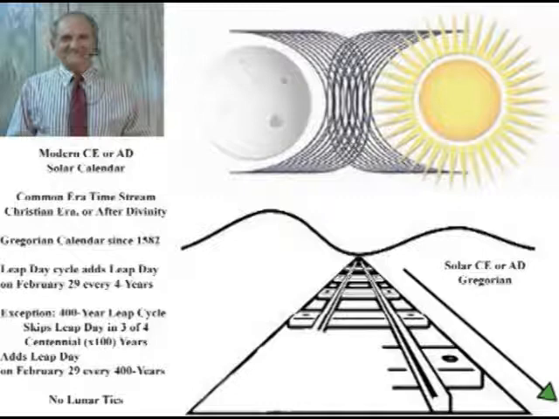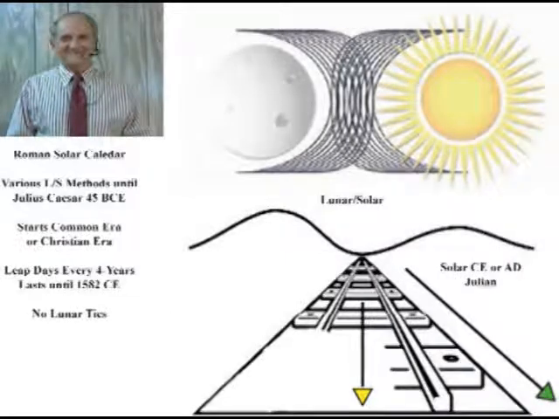Moving backward along the arrow shaft condenses solar calendar development into 3 segments. Our modern Gregorian solar calendar was predicated by the Roman version and the Egyptian before that. Julius Caesar instituted his Julian solar calendar beginning in 45 BCE. As the Holy Roman Empire spread, the previous Egyptian solar calendar was borrowed almost intact. July was named after Julius, and ordinary leap day additions ended February every 4 years.